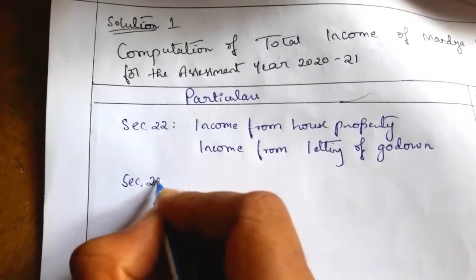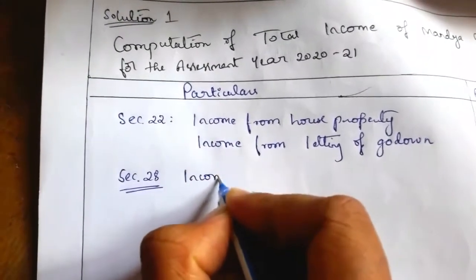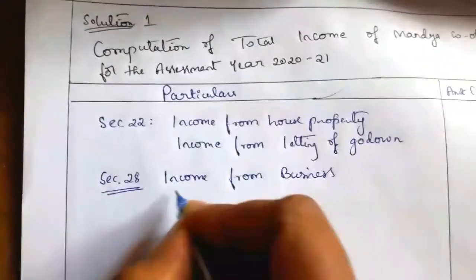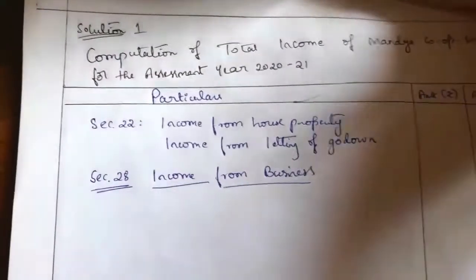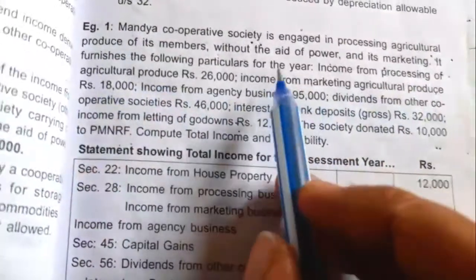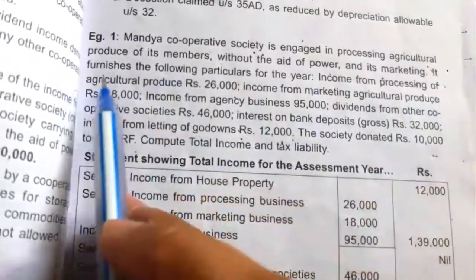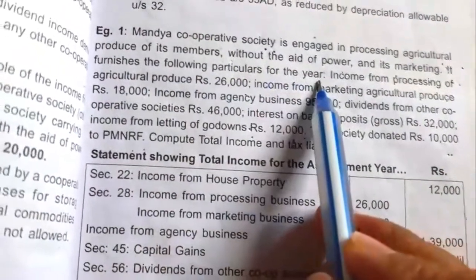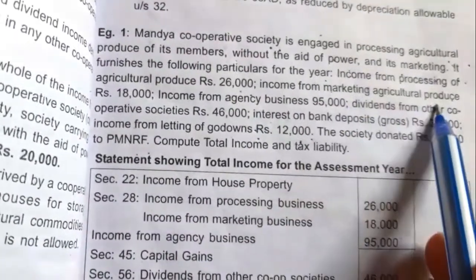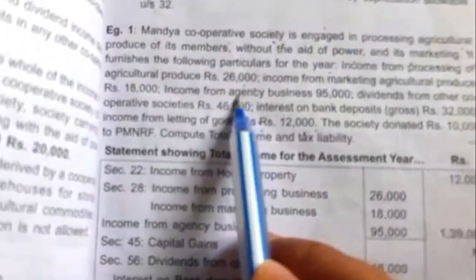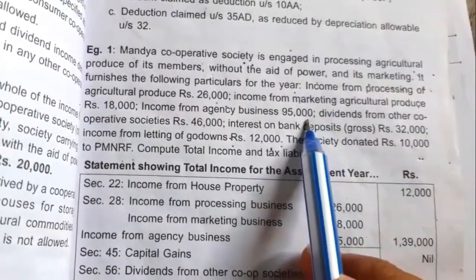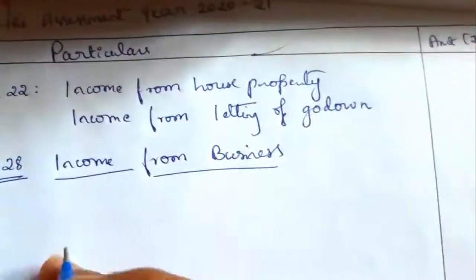Section 28, income from business. Under that we have to take all the business income given here, one by one. The question furnishes the following particulars for the year: income from processing of agricultural produce 26,000, income from marketing agricultural produce 18,000, income from agency business 95,000. So these are 3 business incomes given in the question. So write one by one.